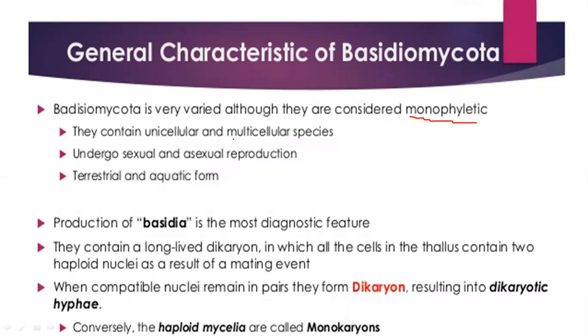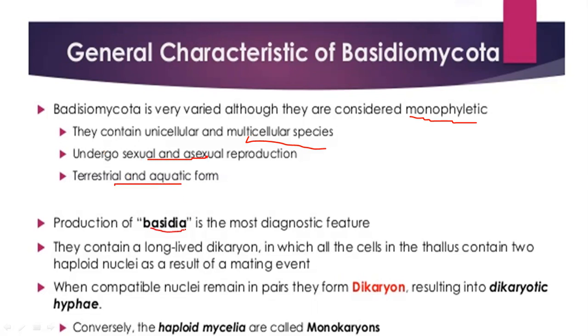So they contain unicellular and multicellular species as well. Like mushroom is multicellular fungi or Basidiomycota. They undergo sexual and asexual reproduction, and they are terrestrial and aquatic as well.